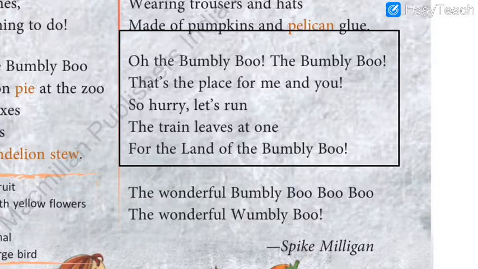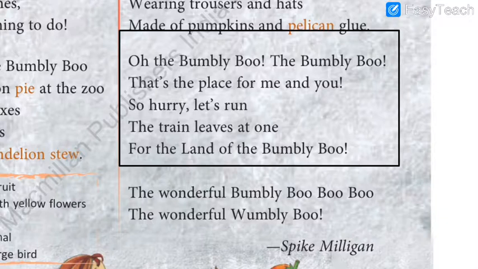So this was the poem, an interesting poem of the land of bumbly boo. So I hope that this poem was very interesting for you all. You will find very much interest in this poem, because also if you go to sleep, just have a dream of this kind of land, or have a dream of some other kind of land which is not normally possible. Then you will be able to connect to this poem.